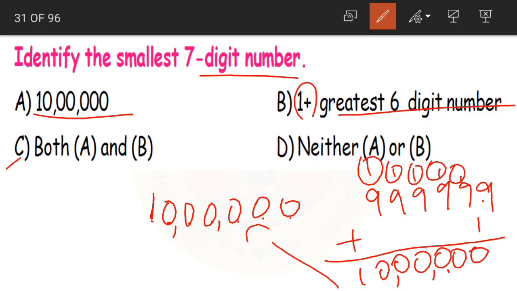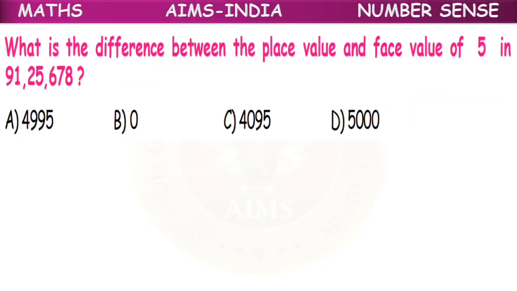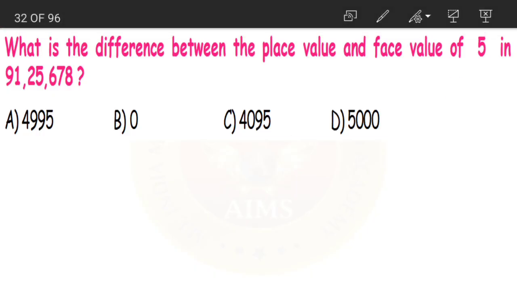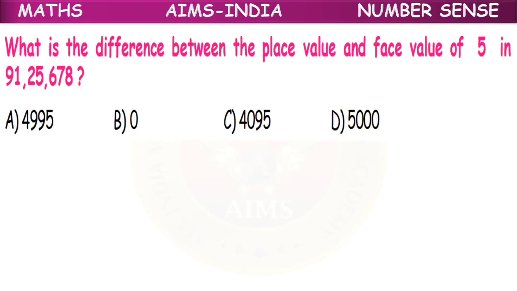So what is the correct answer? Option C, both A and B. Smallest 7-digit number is 10 lakhs, which is nothing but 1 plus the greatest 6-digit number. Clear, children? Next question.